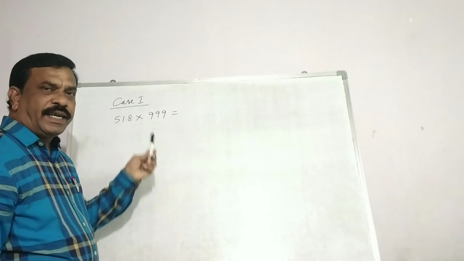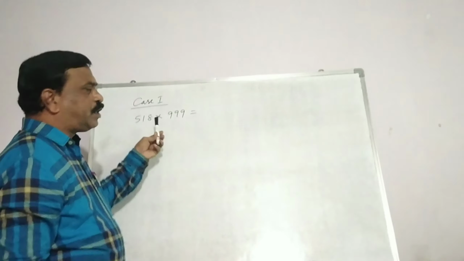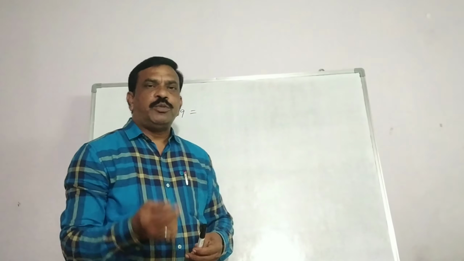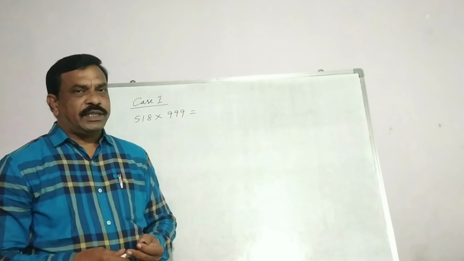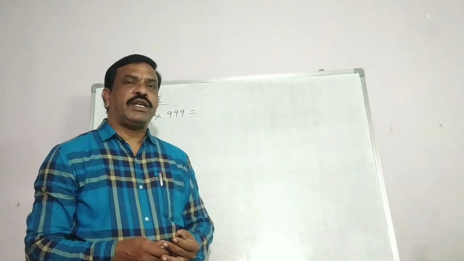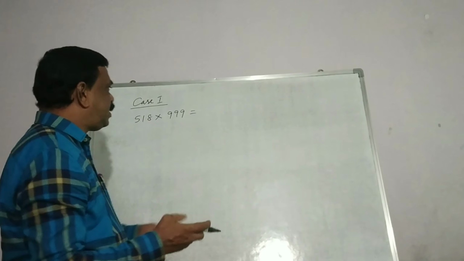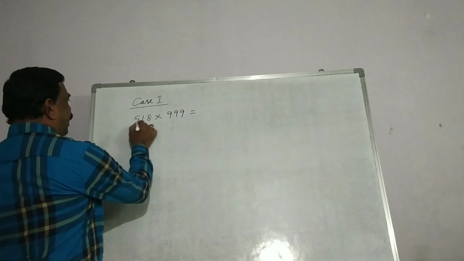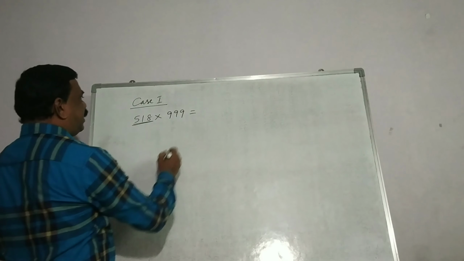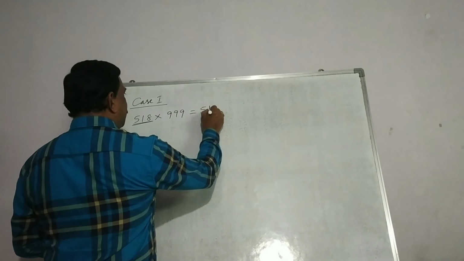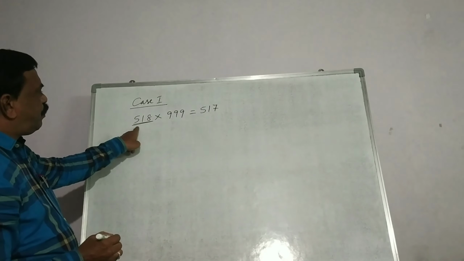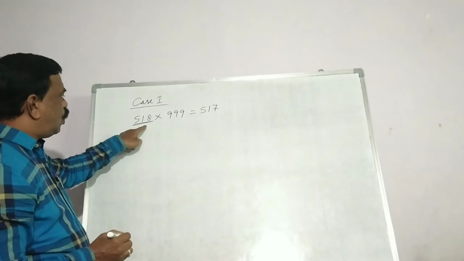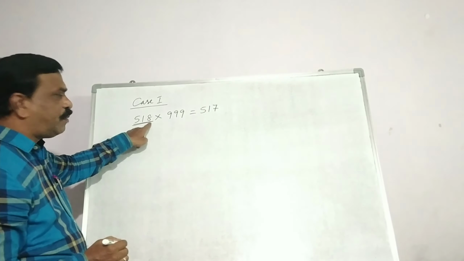So when this is the case, we use the sutra Ekanyunyena Purvena and Nikhilam Navata Charamam Dashata, and we get the answer very quickly within 3 seconds. So let us see here. So here 518. So 1 less than 518 is 517. And for these numbers we apply the Nikhilam Sutra. That is all numbers from 9, last number from 10.